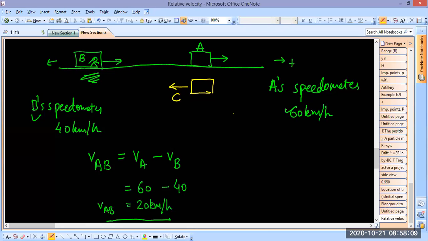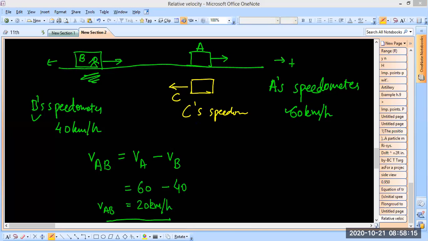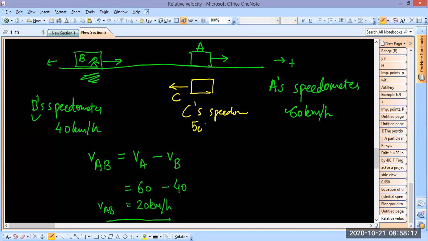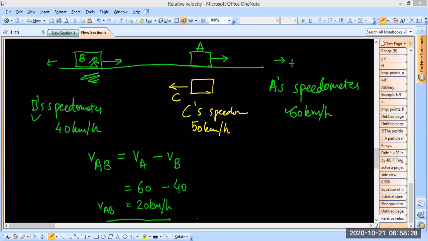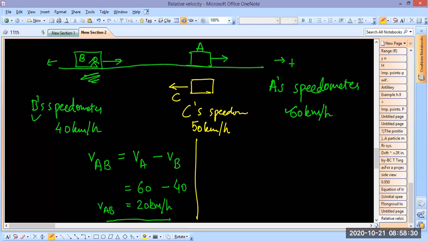that was moving like this, and C's speedometer was showing 50 kilometer per hour. No, Devya, that is wrong. These are velocities, again these are velocities, everyone.